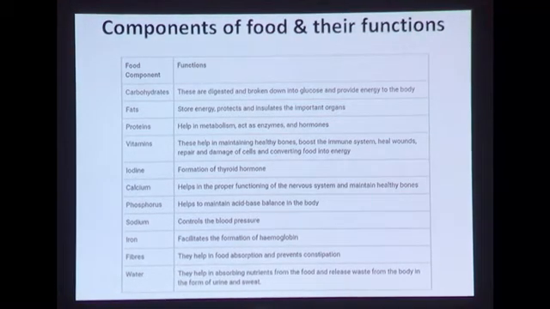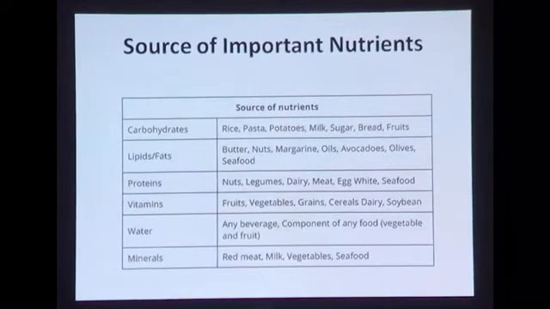So in continuation to this, our next slide is all about the sources of important nutrients. From where do we get these important nutrients? For carbohydrates, we have rice, pasta, potatoes, milk, sugar, bread and fruits. If you are looking for fats and lipids, then we have butter, nuts, margarine, oils, avocados, olives and seafood. And if you are looking for protein, then we have nuts, legumes, dairy, meat, egg white and seafood.